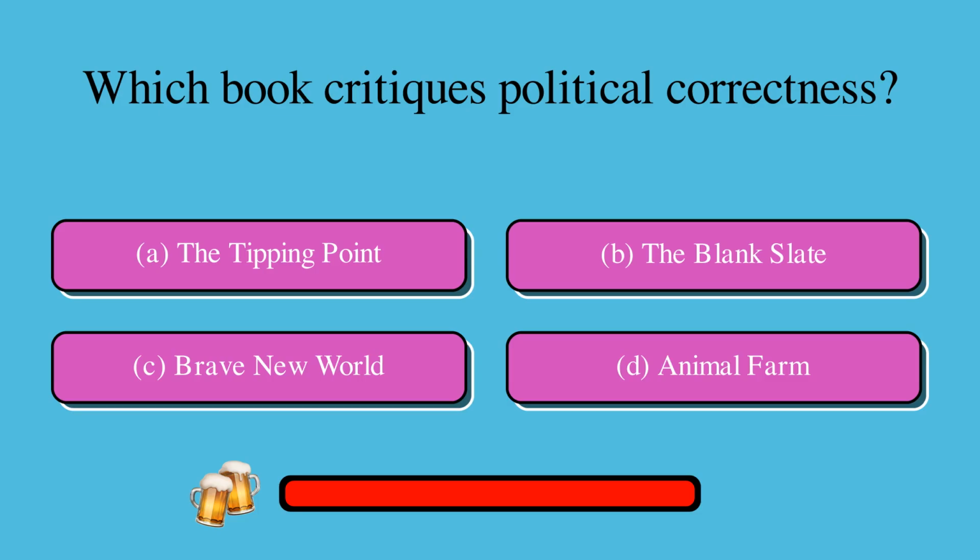Which book critiques political correctness? Is it A, The Tipping Point, B, The Blank Slate, C, Brave New World, or D, Animal Farm? The correct answer is B, The Blank Slate.